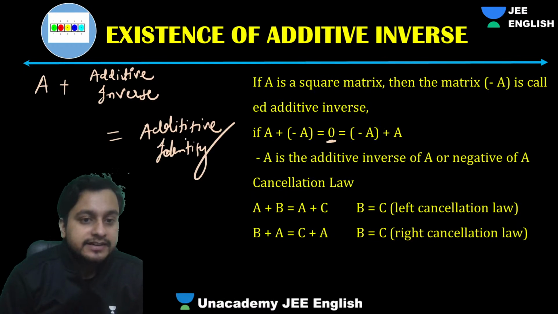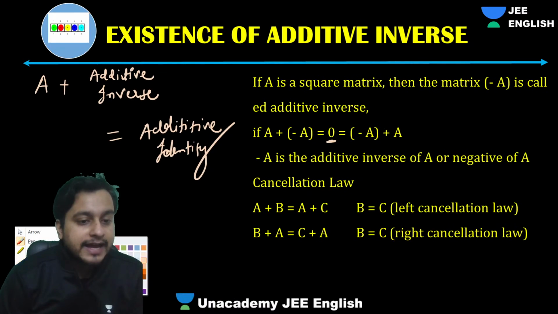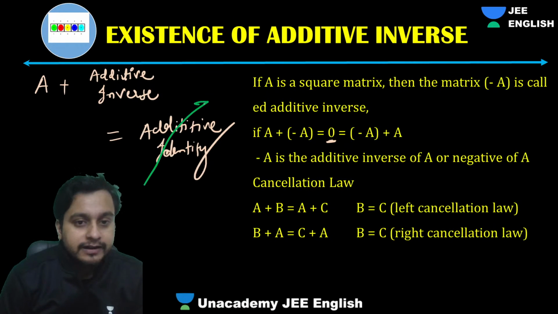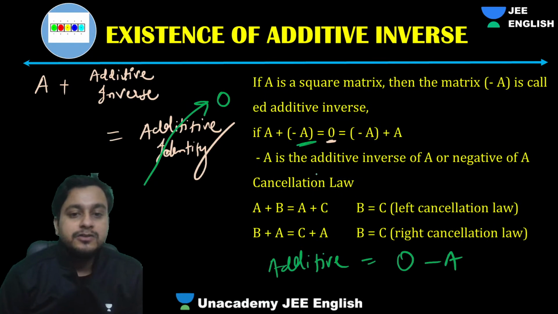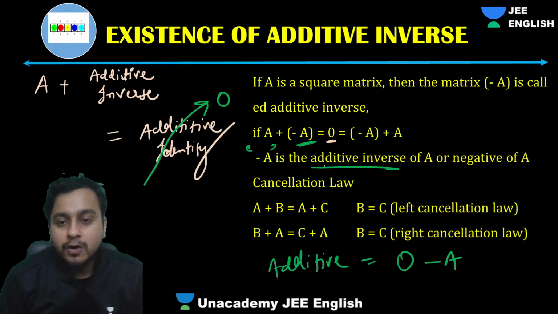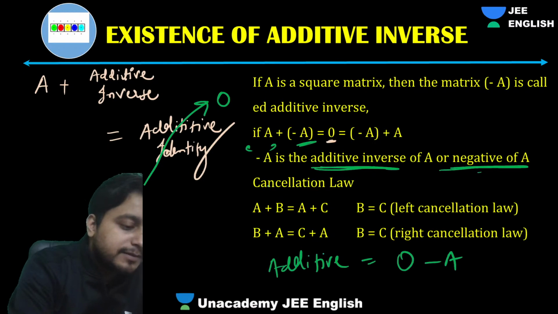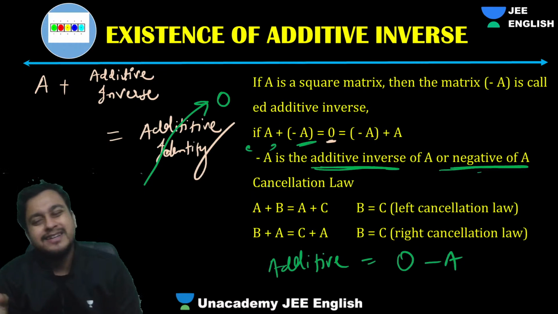So additive identity we already got or not? Tell me. Just now we calculated, right? Null matrix. So we'll get what, guys? Additive inverse will be what? 0. Null matrix minus A. That's why it's minus A. So minus A here, my dear students, is called the additive inverse or negative of A. Did you understand, guys? Please try to understand.